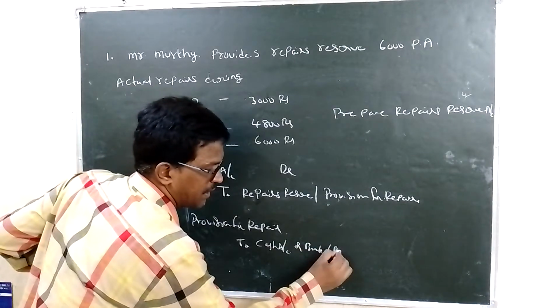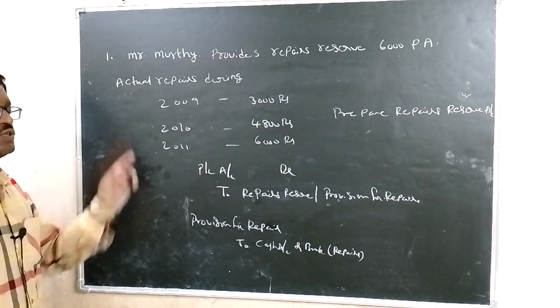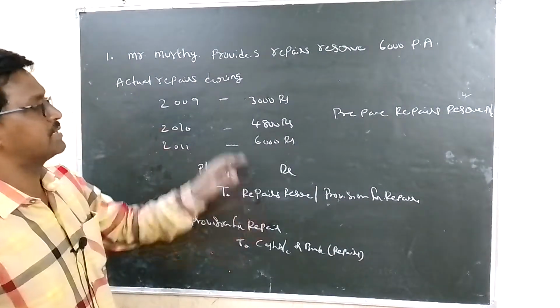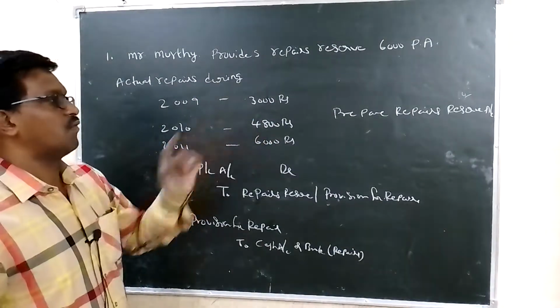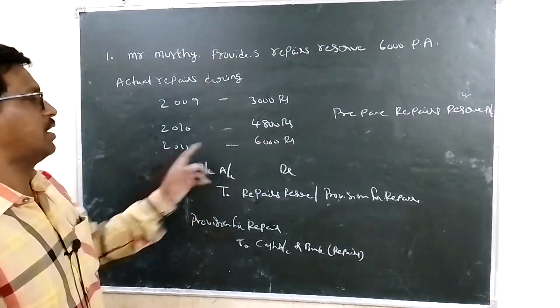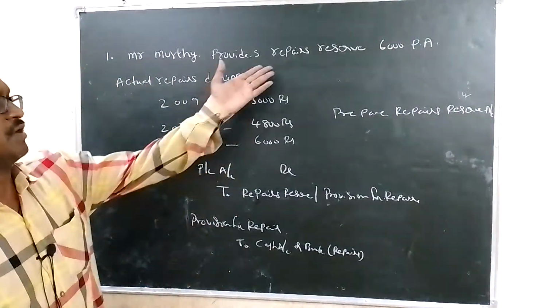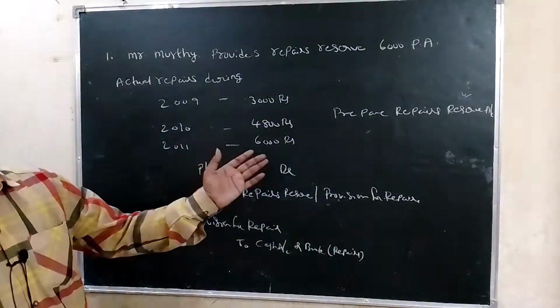So repair amount will be shown. Provision for repairs account is debited to bank, in brackets repairs, 3,000 in the first year, second year 4,800, third year 6,000. Every year 6,000 rupees will be transferred from P&L account to provision for repairs reserve account.